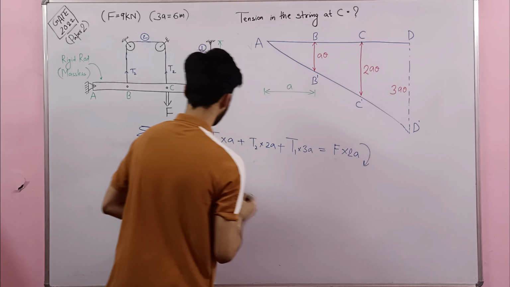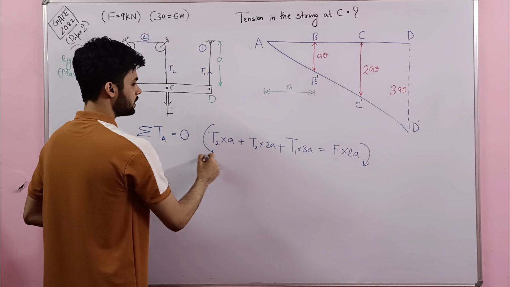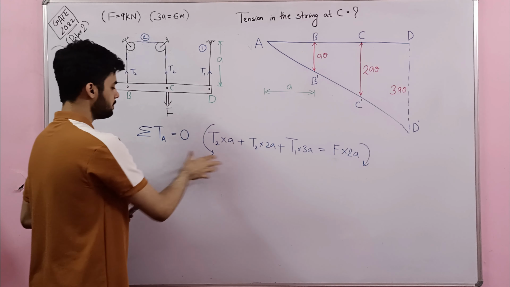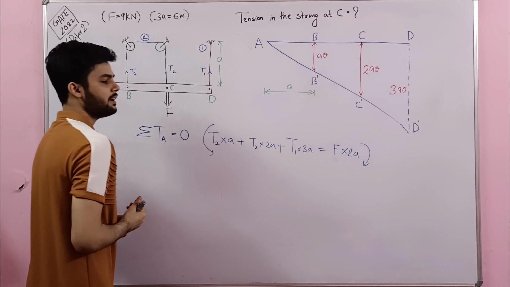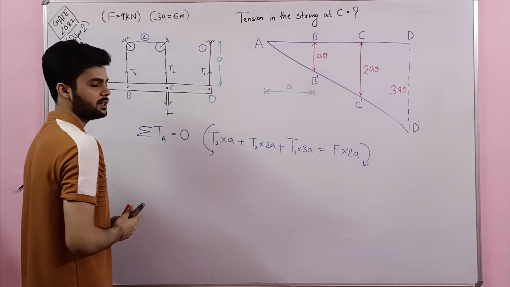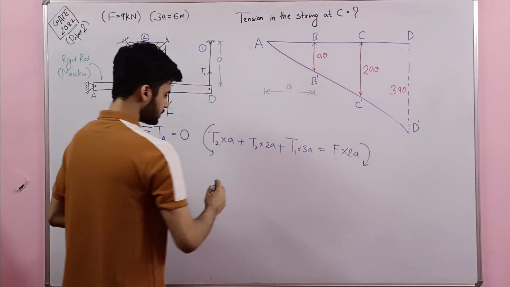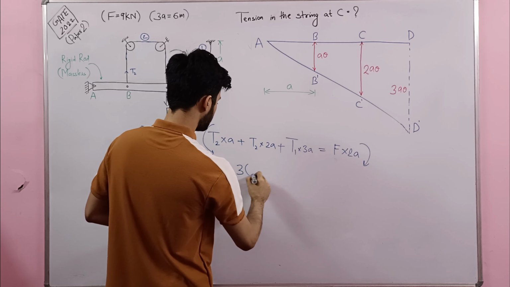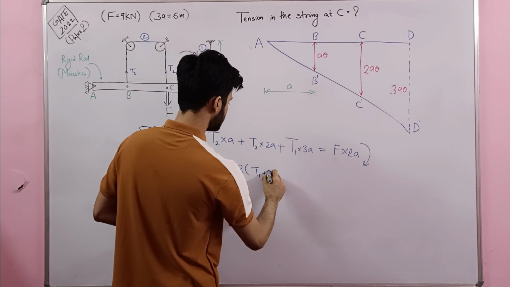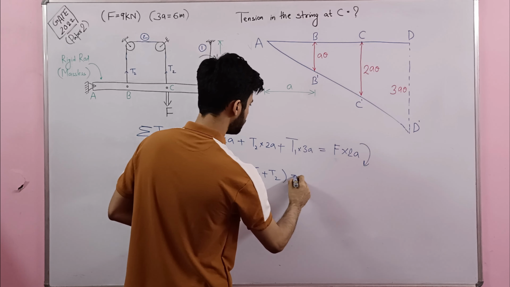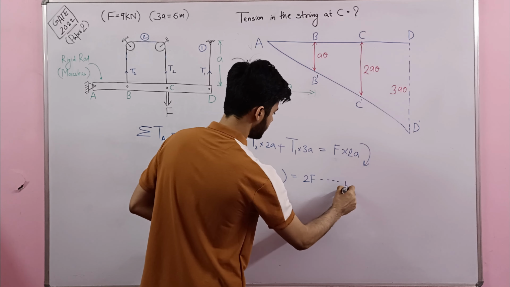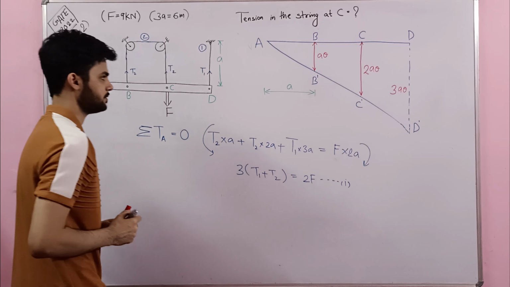This is clockwise and this is counterclockwise. Either you can write it this way or you can simply write minus F into 2A equals 0. It depends on you what you write. So let us solve this. What we'll get is 3 times T1 plus T2 equals 2F. Let us call this equation number 1.